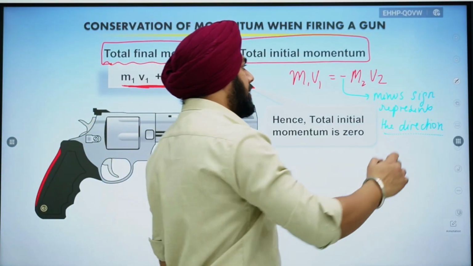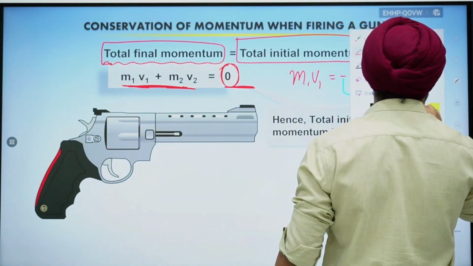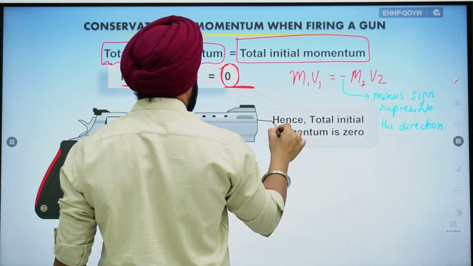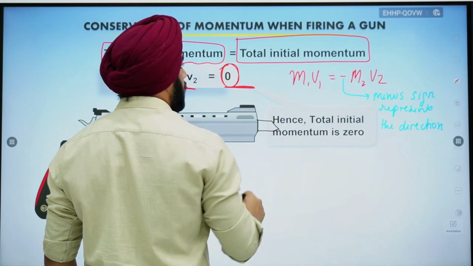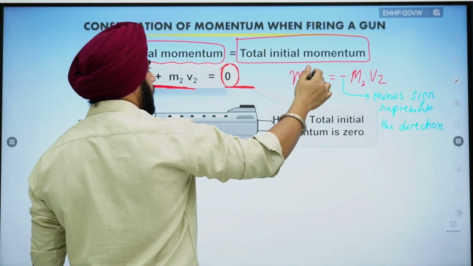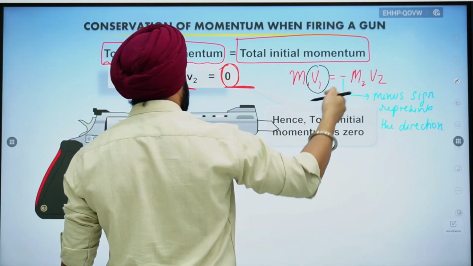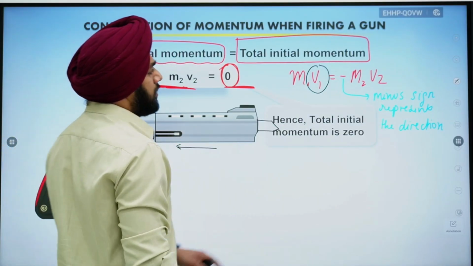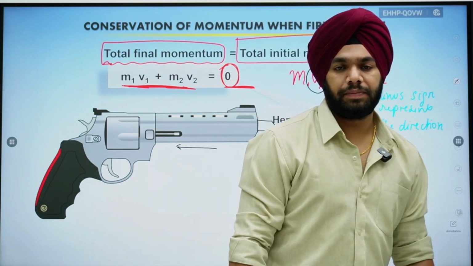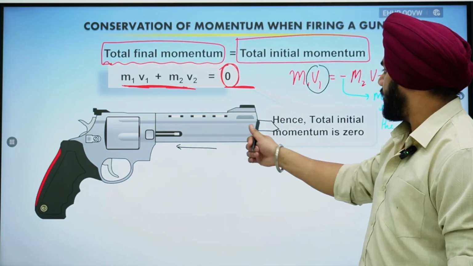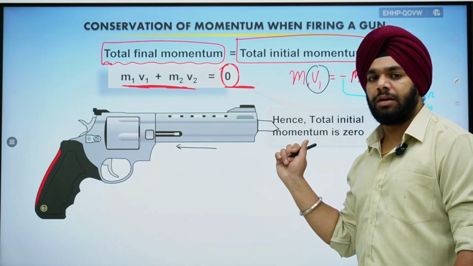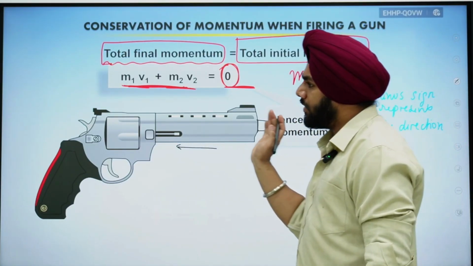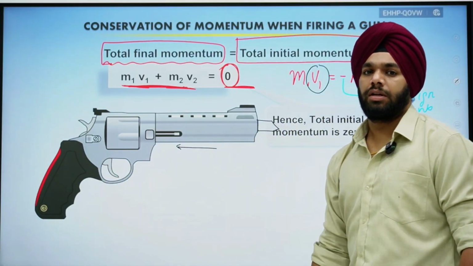Okay, that means obviously if we fire the bullet, the bullet will go ahead, right? So if rightward velocity is taken positive, then the velocity of the gun will be towards left. This is what this minus sign signifies here. You're getting my point? If the bullet goes towards right and we have taken it positive, then this minus sign simply shows that the gun will go towards left.